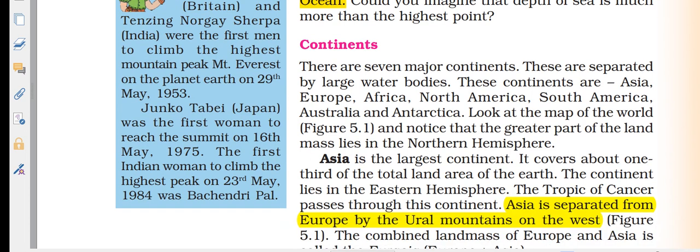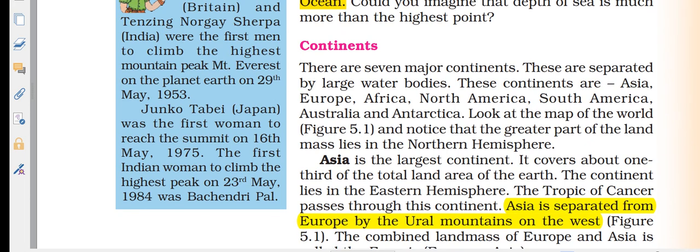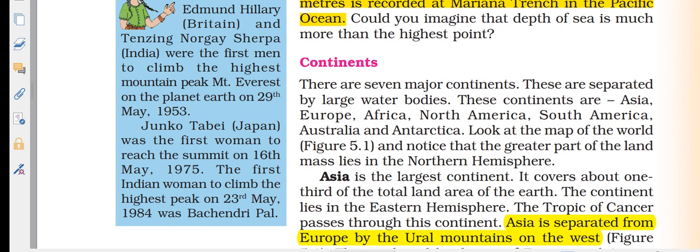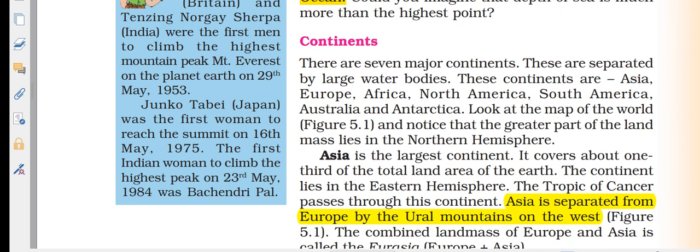Continents. What are the continents? What are the seven major continents? Asia, Europe, Africa, North America, South America, Australia, and Antarctica. Look at the map of the world.